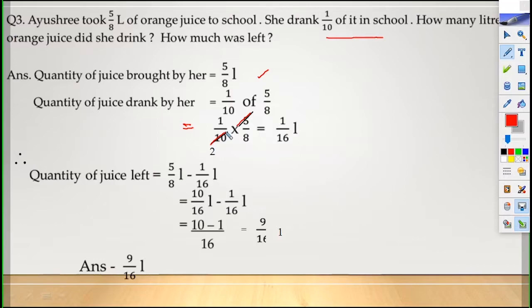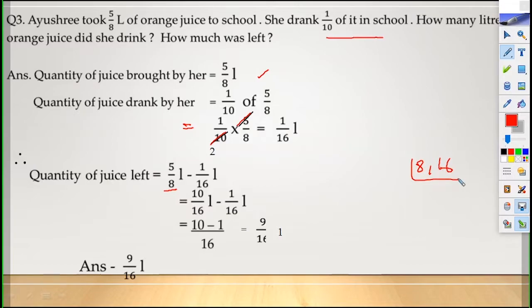This much she drank. Now next question is, how much was left? Therefore, quantity of juice left is 5/8 liter, which she brought to school, minus 1/16 liter, which she drank, is equal to 10/16 liter minus 1/16 liter. How come this 16? Children, LCM of 8 and 16.